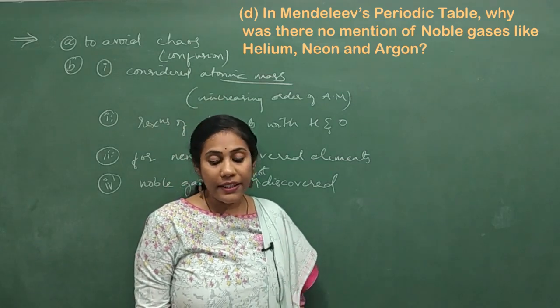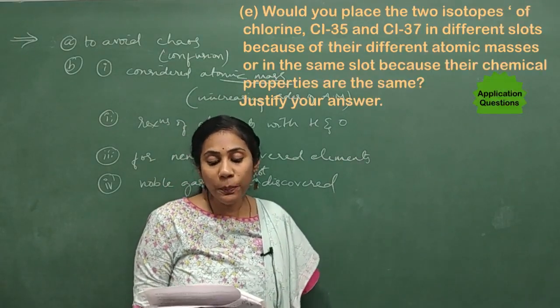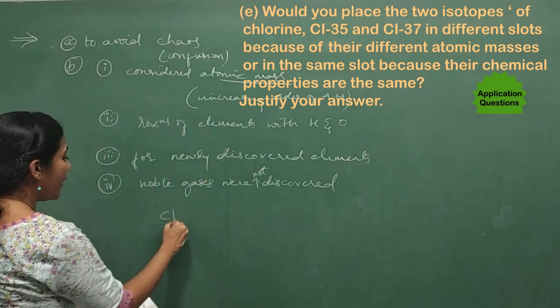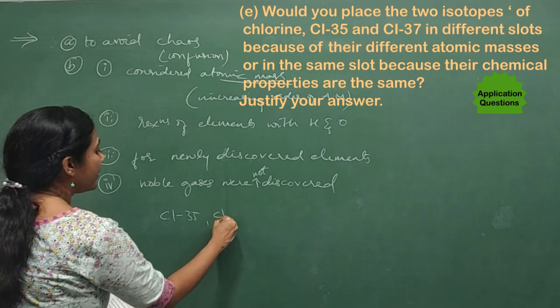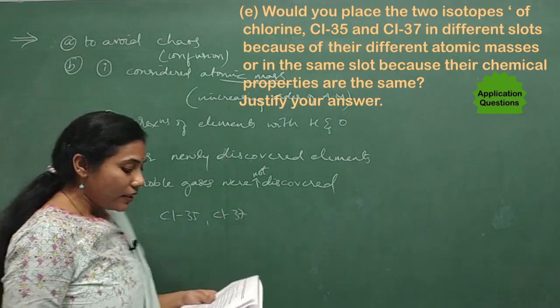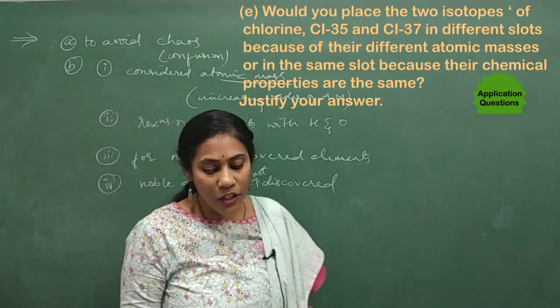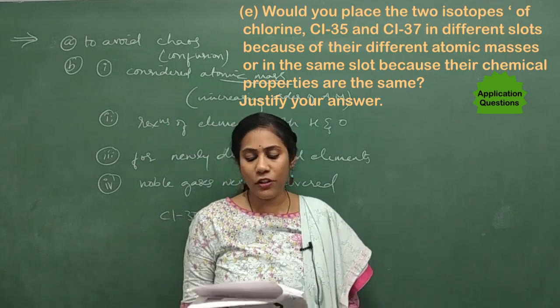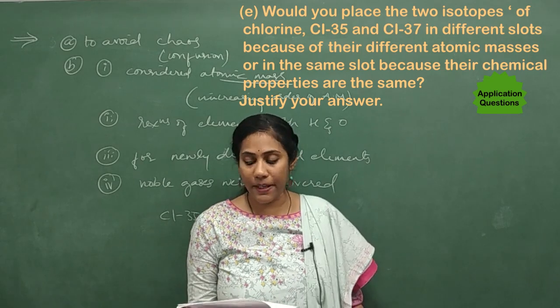Fine. Next, last question. Would you place the two isotopes, chlorine 35 and chlorine 37, in different slots because of their different atomic masses, or in the same slot because their chemical properties are the same?